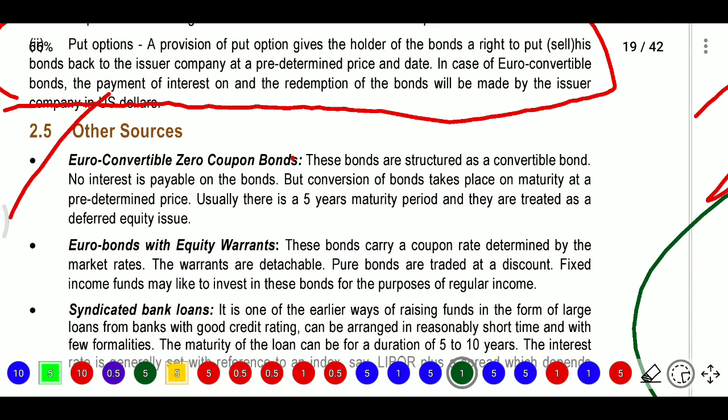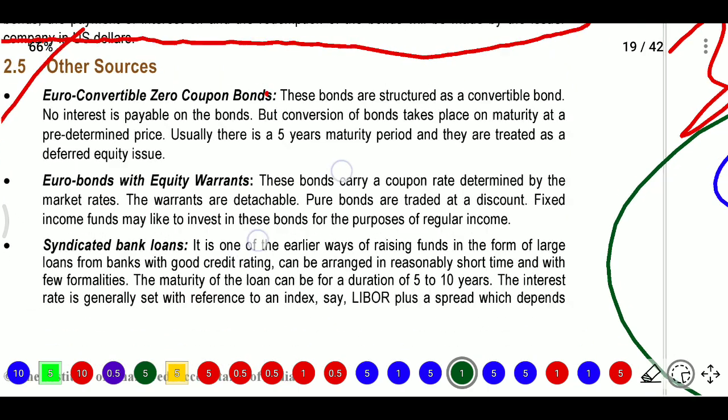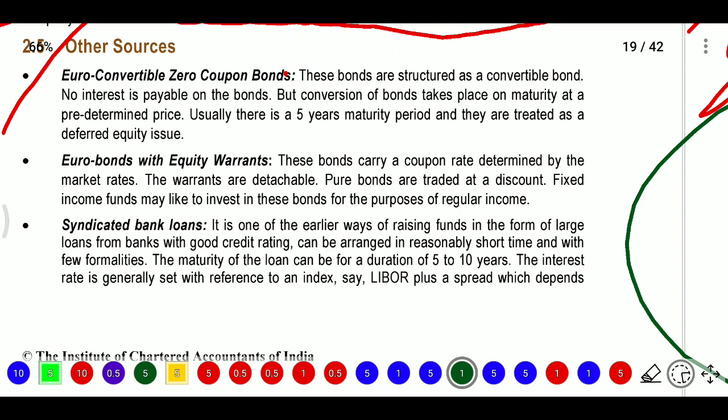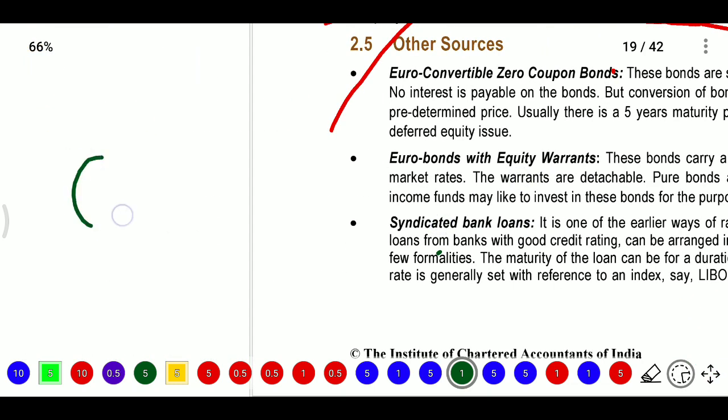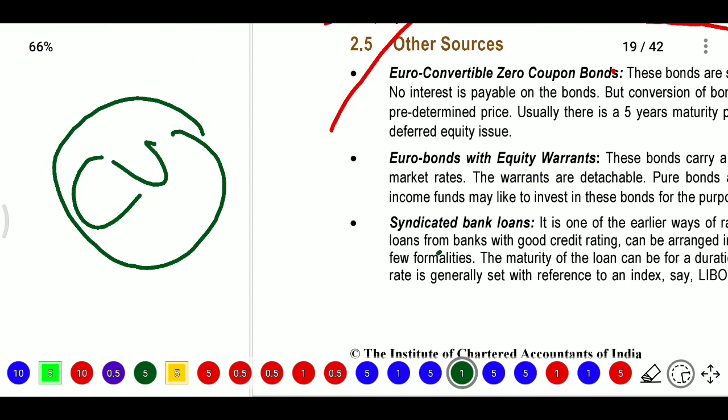If it is euro convertible, it is also the same. The bonds will be structured convertible bonds, which do not pay any interest, but they provide the conversion option. And euro bond with equity warrants. Warrants means this person, the shareholder, will get the shares, same as convertible bonds, but convertible bonds will have the option to convert bonds at the time of redemption.